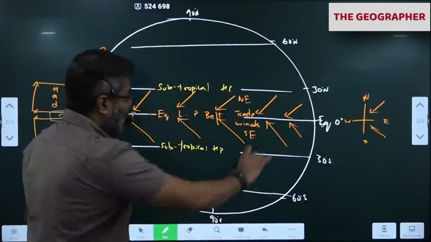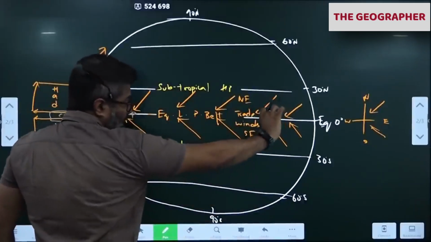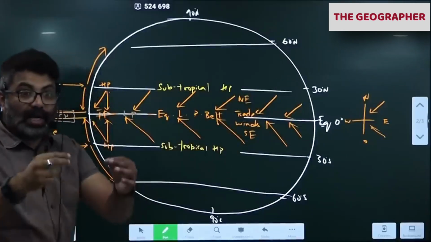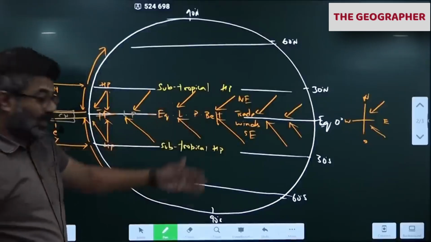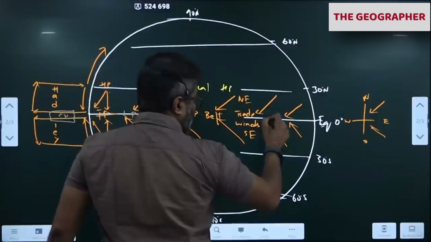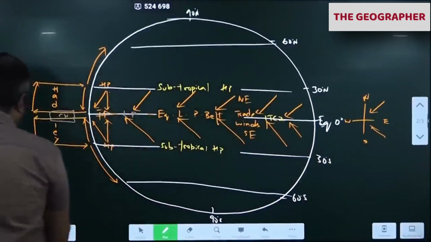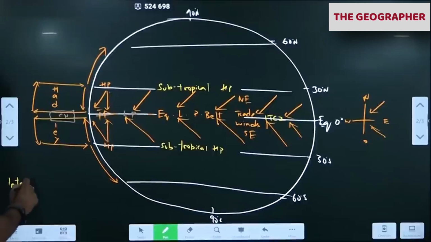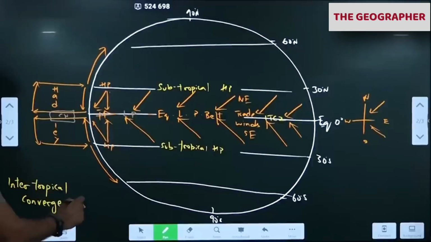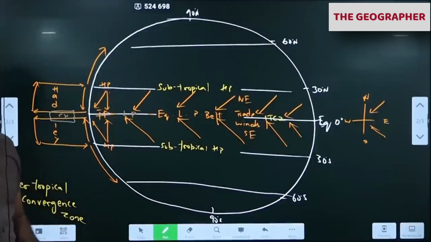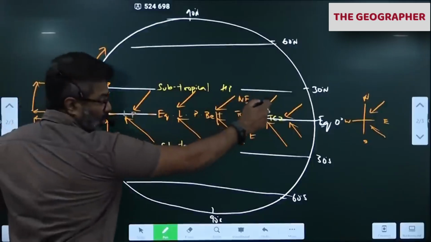These two winds are converging where? They are coming from the tropics, coming close to the equator, and they are converging here near the equator. This belt is called the Intertropical Convergence Zone, ITCZ. Spelling I'll write here: Intertropical Convergence Zone. ITCZ is a zone where the two winds converge. Correct. Across the tropics they come and converge.